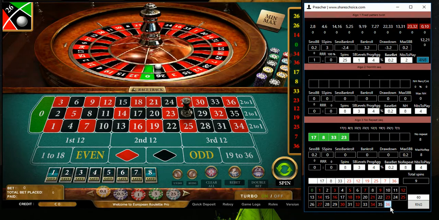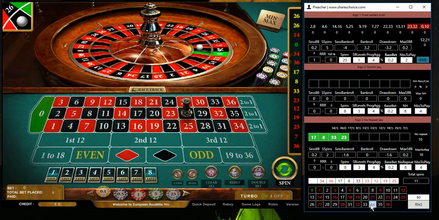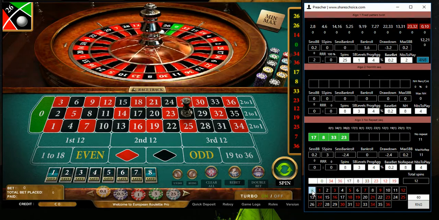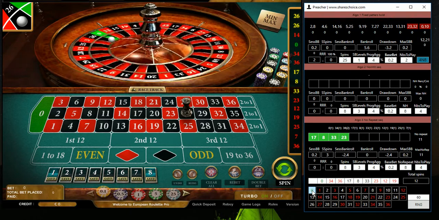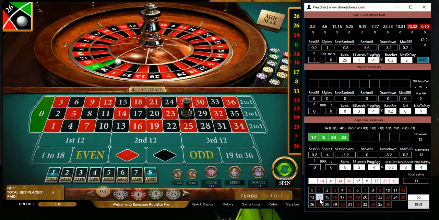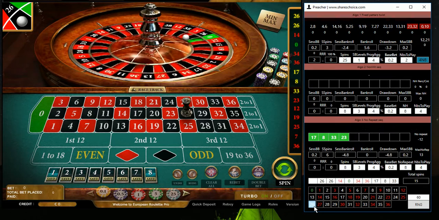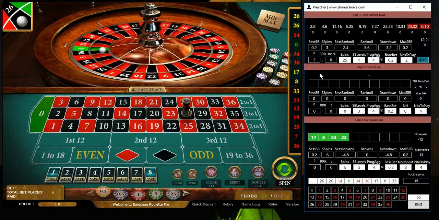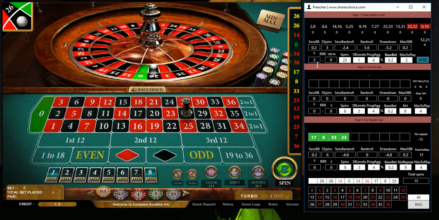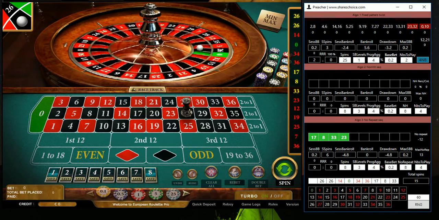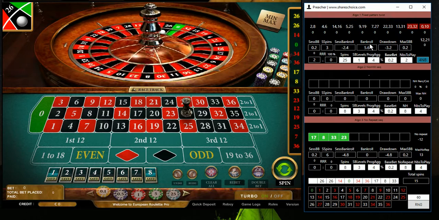So the 6, the 4, 0, 14, 26, and one more time 26. So what we can check now, we already won twice playing this algorithm, and let's see how this will go further.